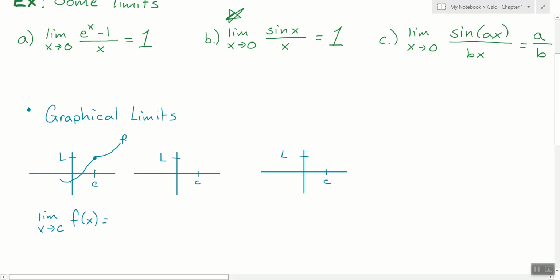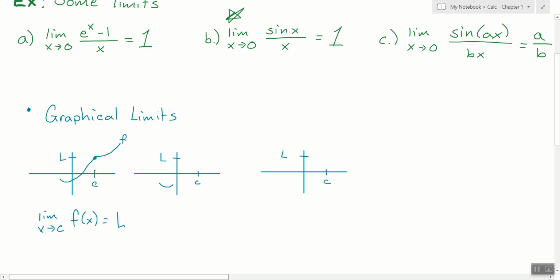What do you think this is? As I get really close, what are we approaching? So c is the x value that we're getting close to. I agree with you. What about the y value that we care about? L. From the left, it's L. What about from the right? Chat, what is it? L. Boom. Okay, let's get weirder.